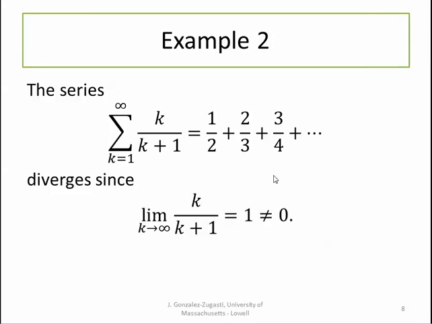This diverges because the limit of the terms k over k plus 1, a rational function in terms of k, is equal to the ratio of the leading coefficients. This limit is equal to 1, which doesn't equal 0. So by the nth term test for divergence, we know that the series diverges.